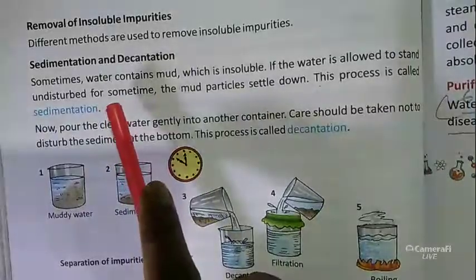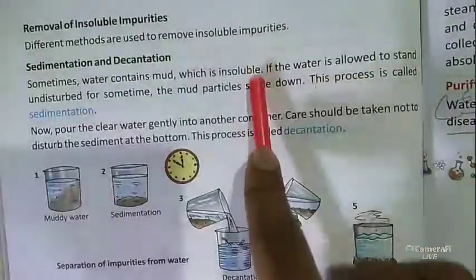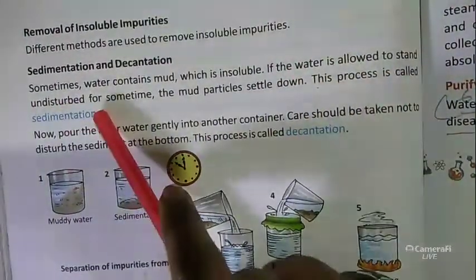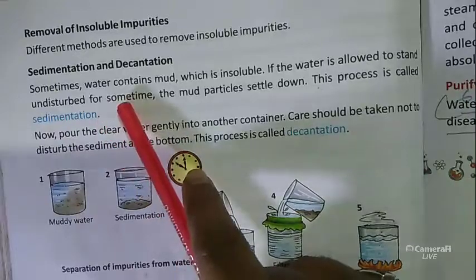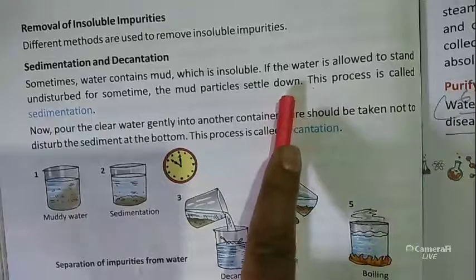So we take the water, and it contains mud, which is insoluble. If the water is allowed to stand undisturbed for some time, the mud particles settle down.